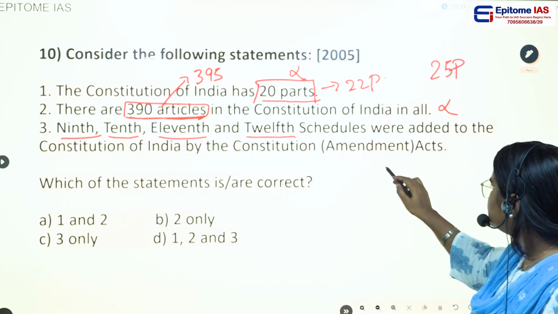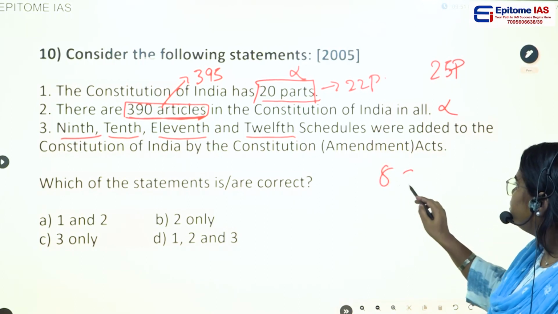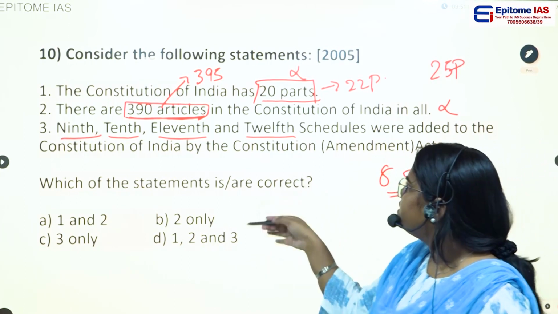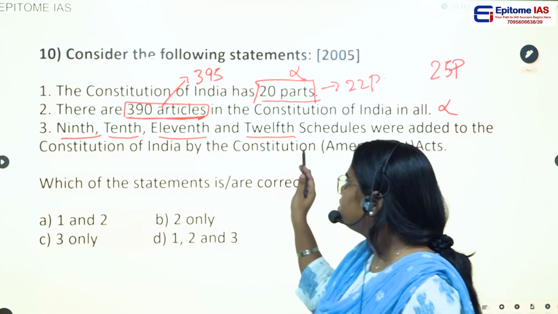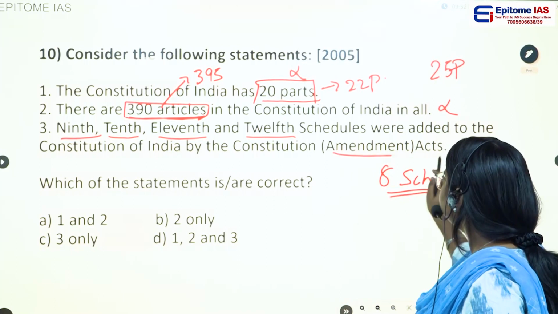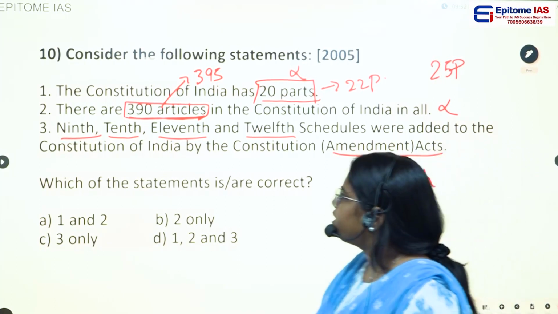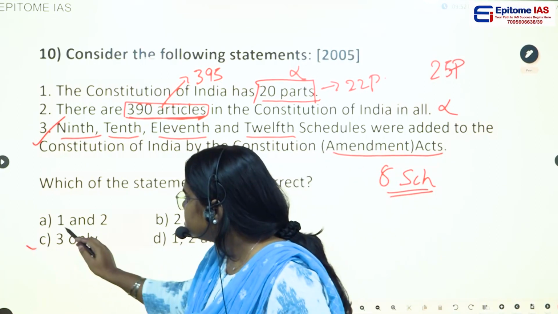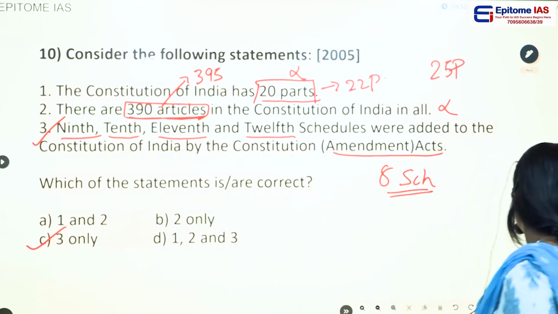Yes, in the original Constitution we had 8 schedules, which means the 9th, 10th, 11th, 12th, all these 4 schedules were added by the Constitutional Amendment Acts. So statement number 3 is correct. So the correct answer would be C, 3 only.